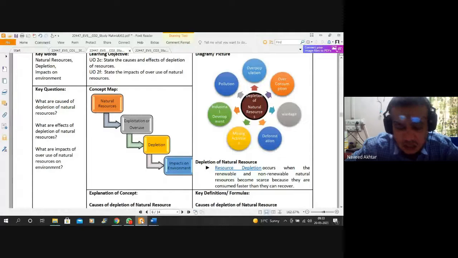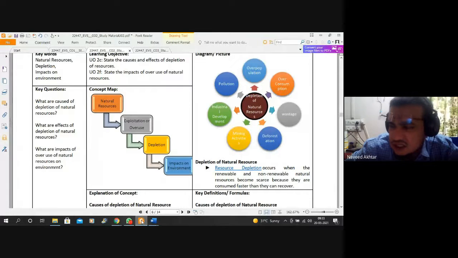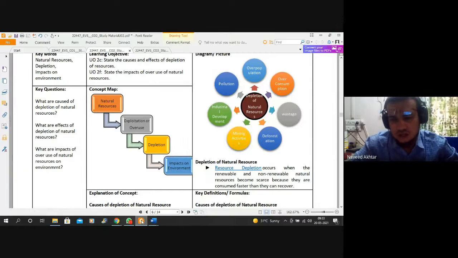Deforestation is also a main cause, because we are not planting trees but cutting them, and we are seeing that impact nowadays, and due to fire in some parts of the world, the forest loss is also a reason for depletion of natural resources. Mining activities are the major activities to get material from the earth crust. We are doing mining on a large scale, and that is over exploitation or overuse of the materials.